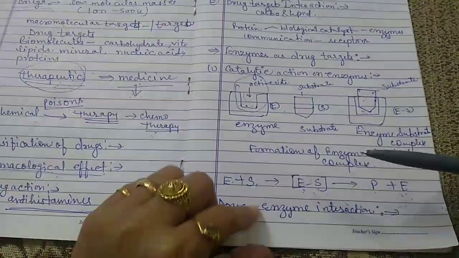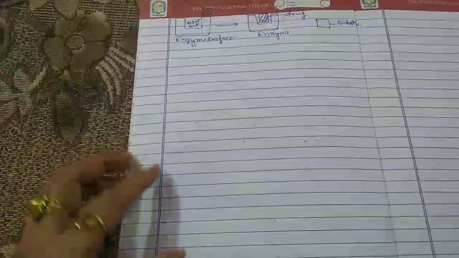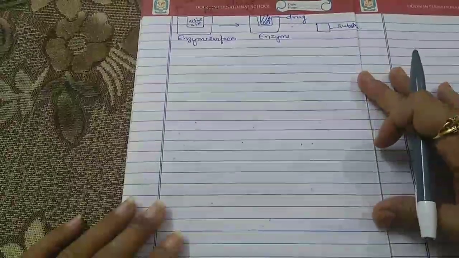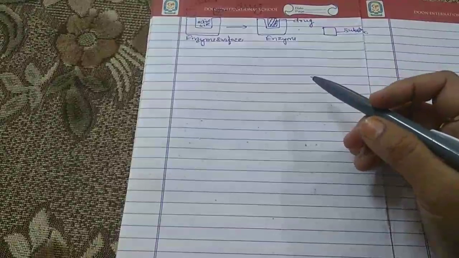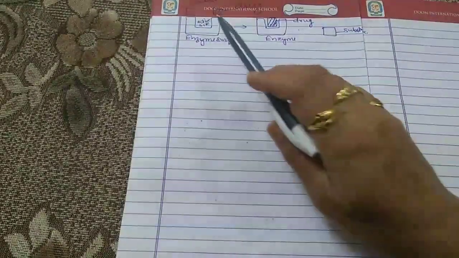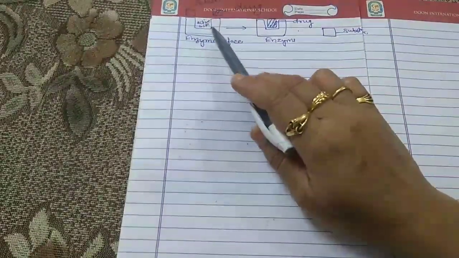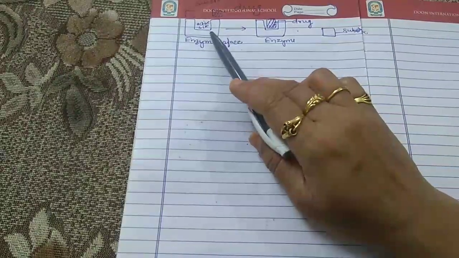The first way is that there is a competition between the chemical constituent of the drug and the chemical constituent of the substrate to attack the active site present on the enzyme.